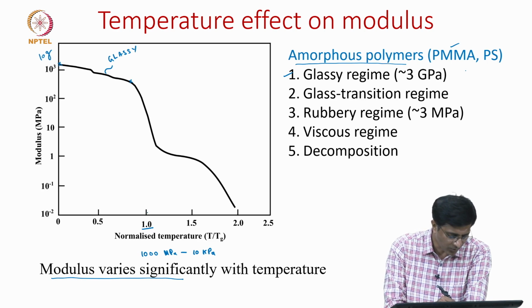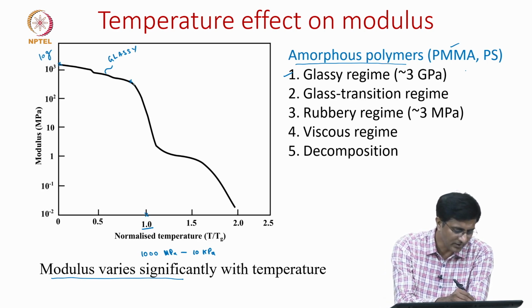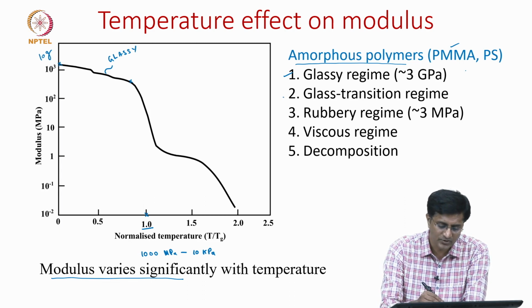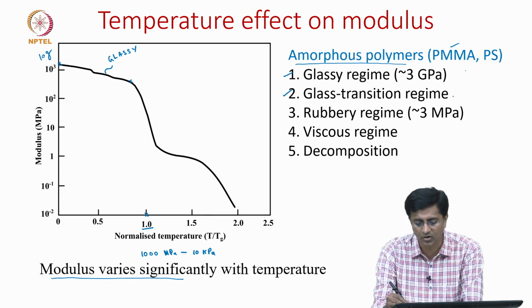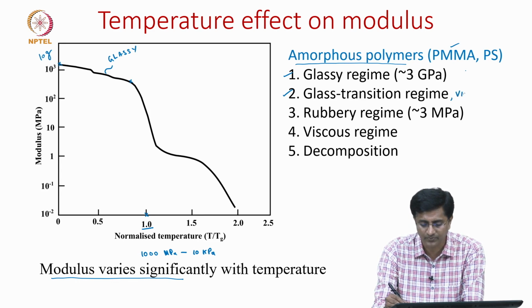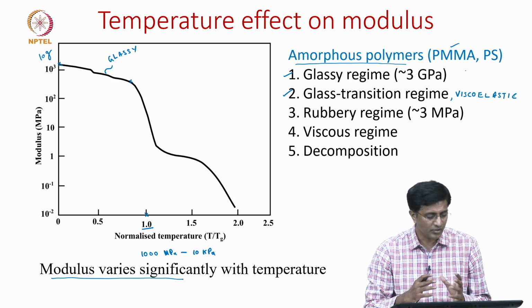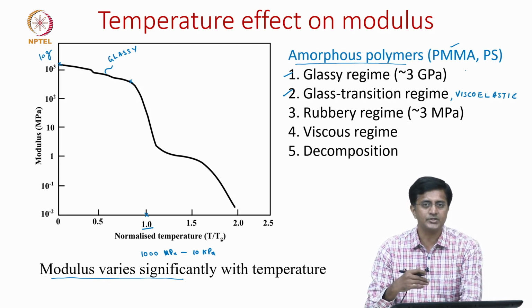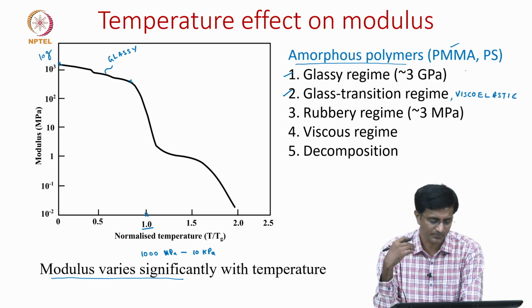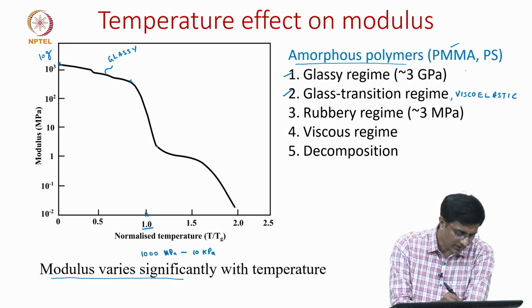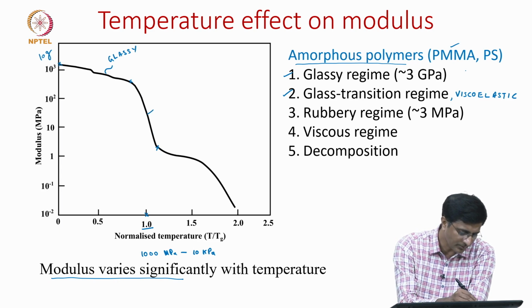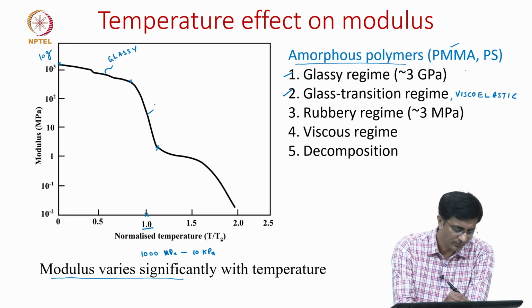But as you increase the temperature and come close to the glass transition temperature, that is when we see the second regime, which is the glass transition regime. This is also called the viscoelastic regime, where the viscoelastic behavior of the polymer is most seen. So, starting from the end of the glassy regime is the viscoelastic transition regime. Let us say this is glass transition.